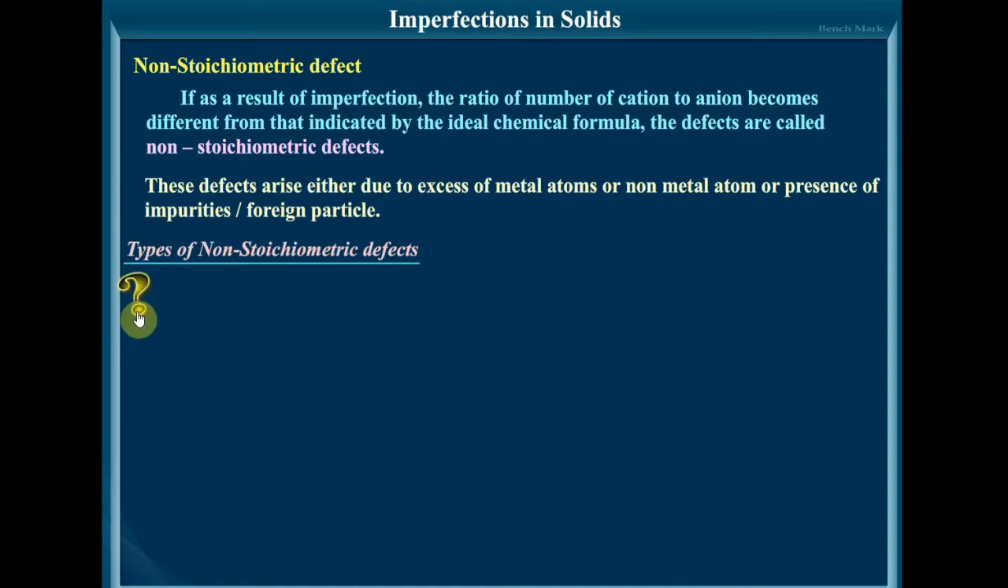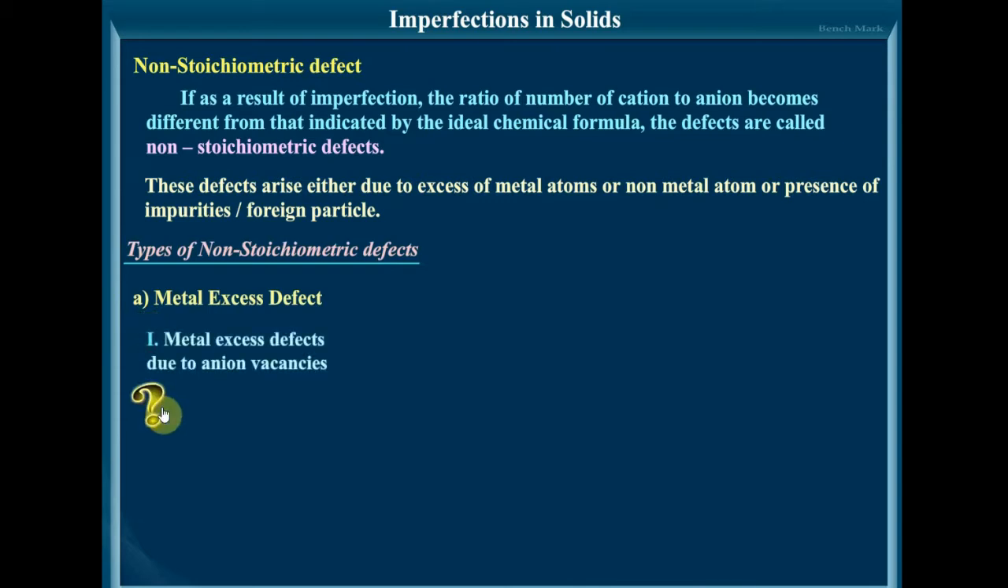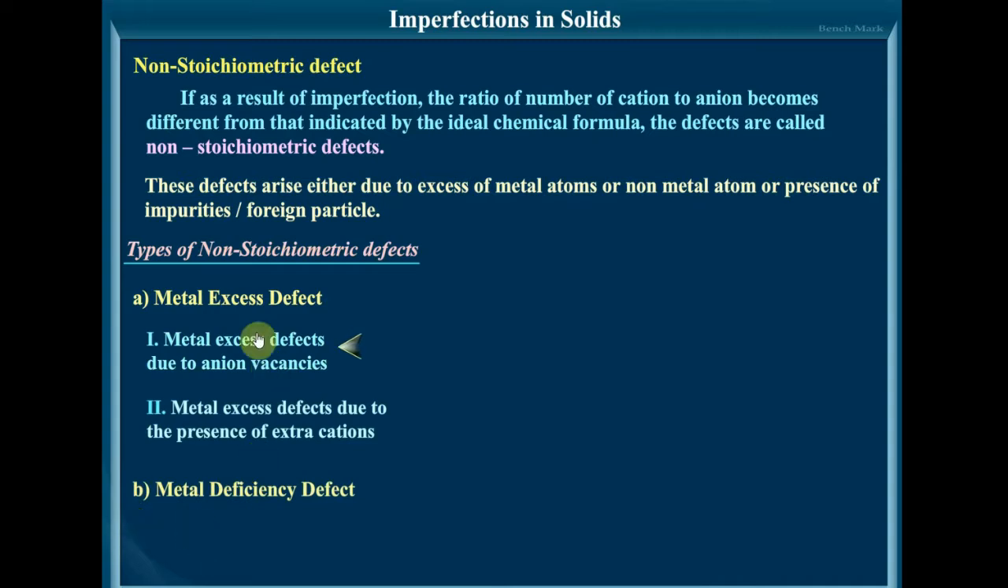Types of non-stoichiometric defects. The first one is the metal excess defect. The metal excess defect is divided into two. The first one is metal excess defect due to anion vacancies. The second one is metal excess defect due to the presence of extra cations. And the second part is the metal deficiency defect. So the non-stoichiometric defects are classified into metal excess defect and metal deficiency defect.